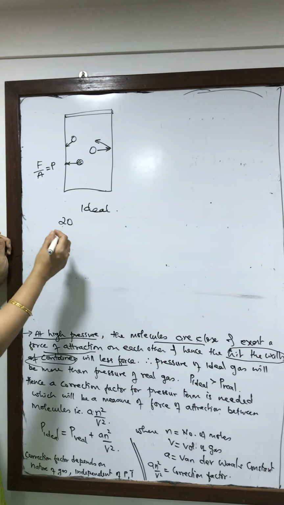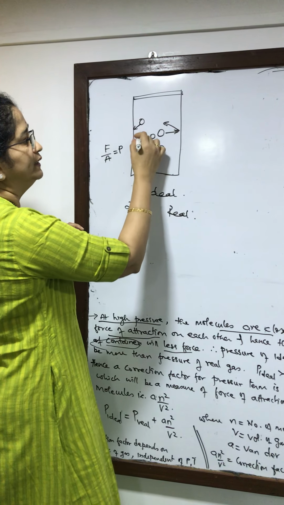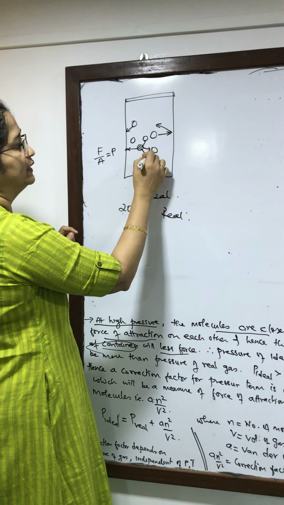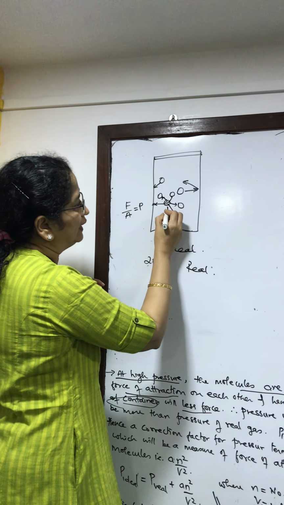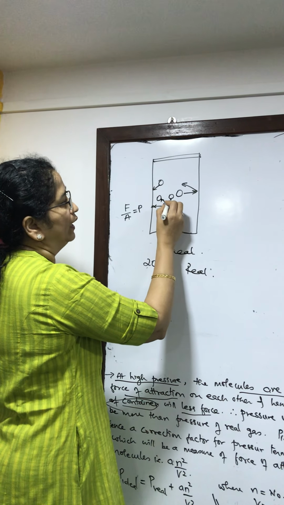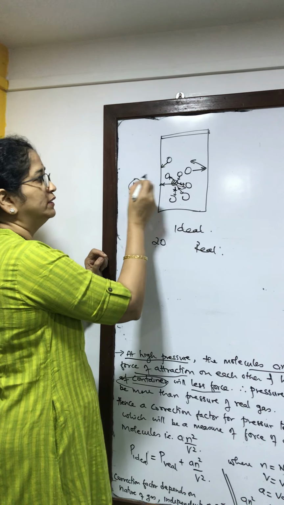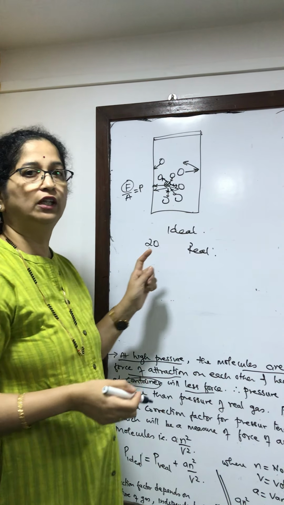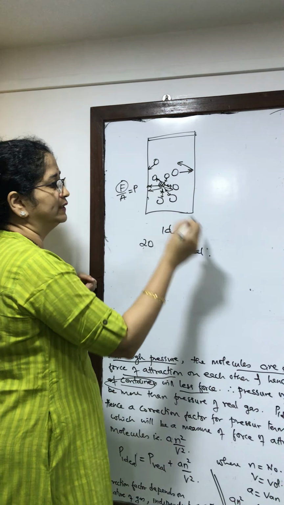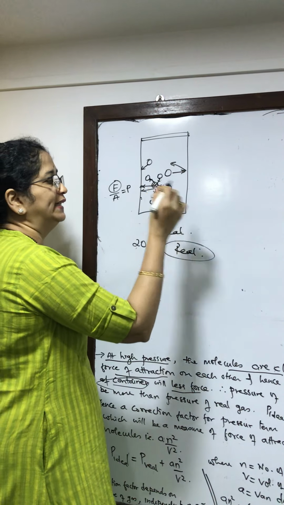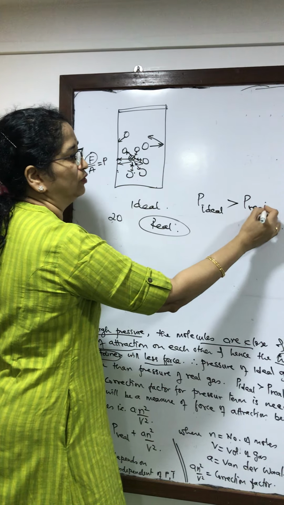But now in case of real gases, what happens is the molecules that are present around it will also exert a force of attraction on this molecule and they will drag them behind. So attractive forces will drag this molecule behind, and the force with which it is hitting the wall will no longer be 20 now. It will become less. So the pressure exerted by real gases will be less than that. So ideal gases will have a higher pressure than that of real gases.